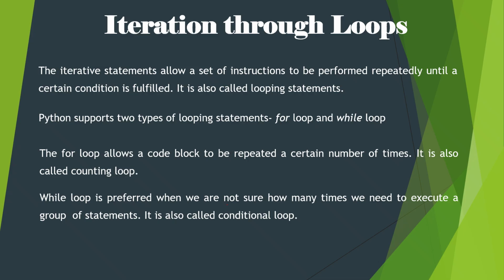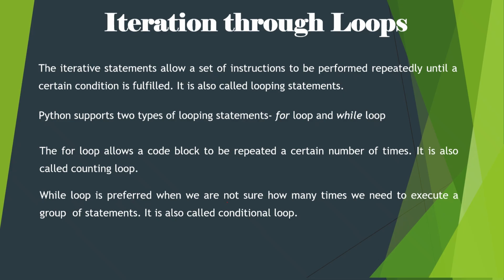While loop is preferred when we are not sure how many times we need to execute a group of statements. It is also called conditional loop. So sometimes we know that repetition is required, but how many times is not sure. So in that situation we prefer while loop, and that's why while loop is a conditional loop. Till the condition is true, it will execute.